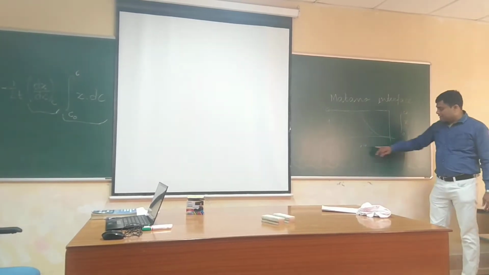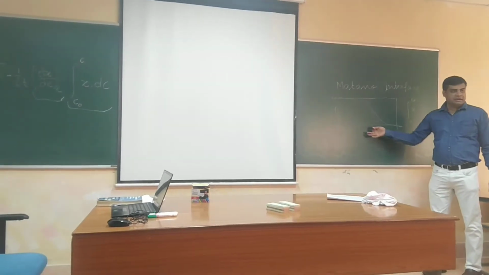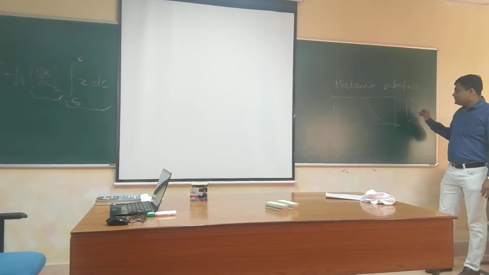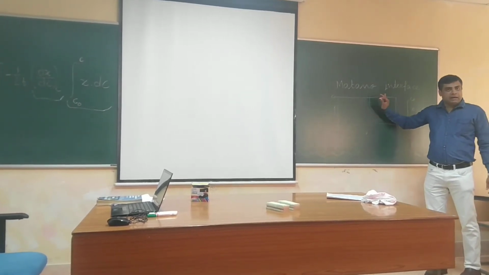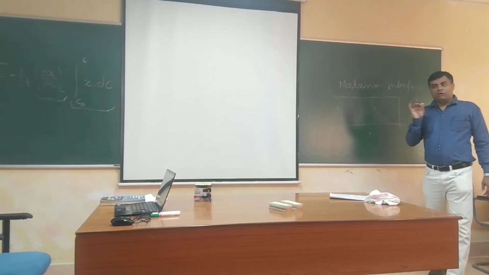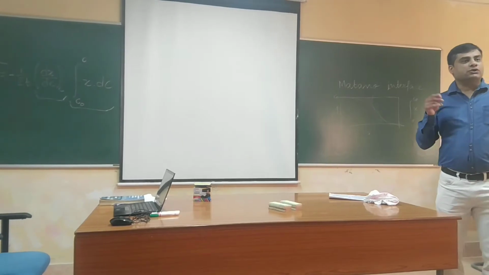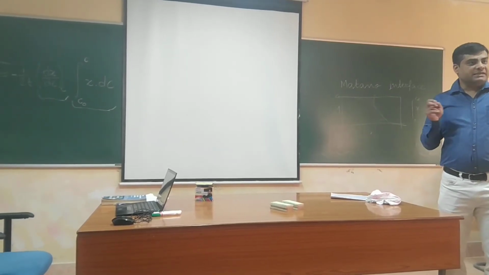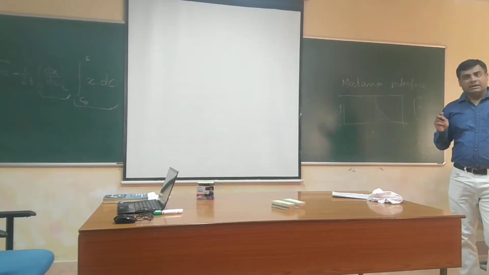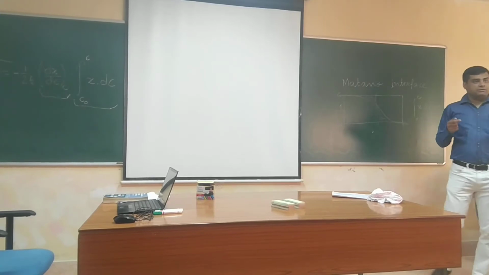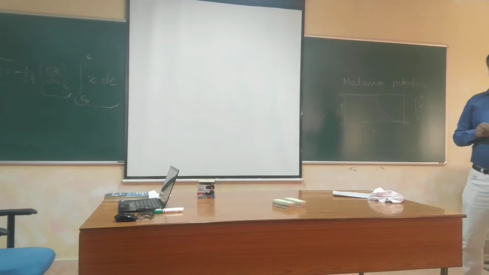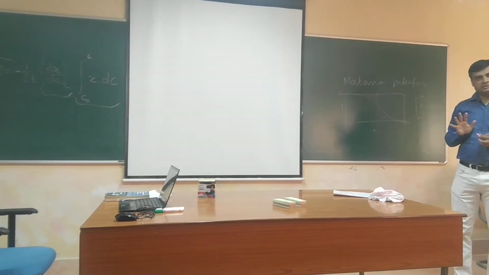So x can go, you can choose any direction. So the integral of x dC from 0 to C naught equals 0. That is that plane, the Matano plane, which divides the composition profile in such a way that these two shaded areas are equal. All these definitions are correct. But while talking about that, I also mentioned one line from Burke's book which is not correct. The statement was that across that plane the net flow, net flux is 0, which is not correct. Okay, so that's what I wanted to mention.